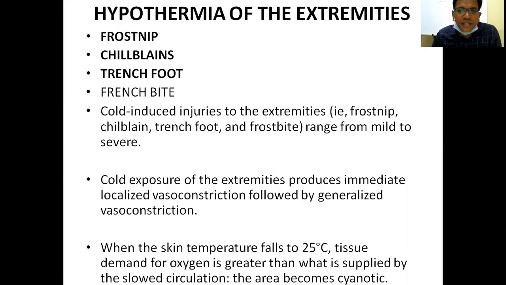So hypothermia of the extremities: frostnip, chilblains, trench foot, and frostbite. Cold-induced injuries to extremities range from mild to severe. Cold exposure of the extremities produces immediate localized vasoconstriction followed by generalized vasoconstriction. When the skin temperature falls below 25 degrees Celsius, tissue demand for oxygen is greater than what is supplied by the slow circulation, so the area becomes cyanotic.